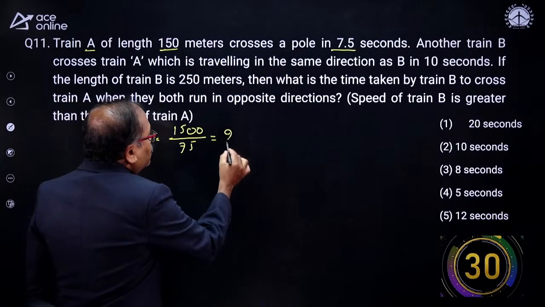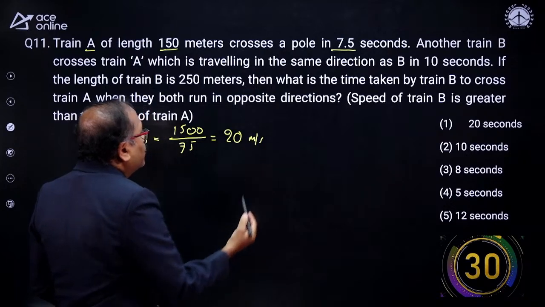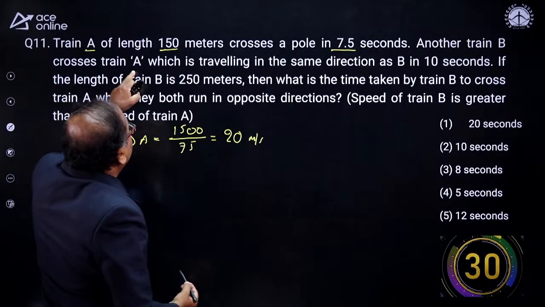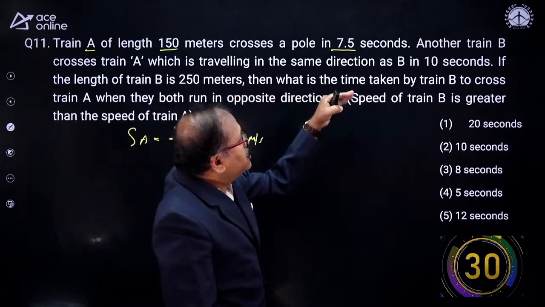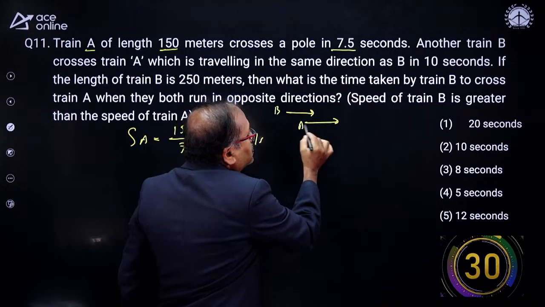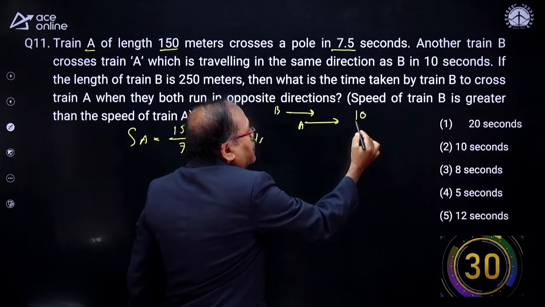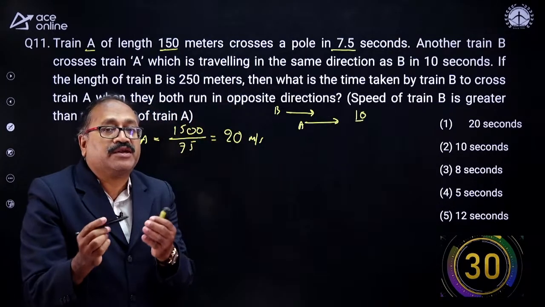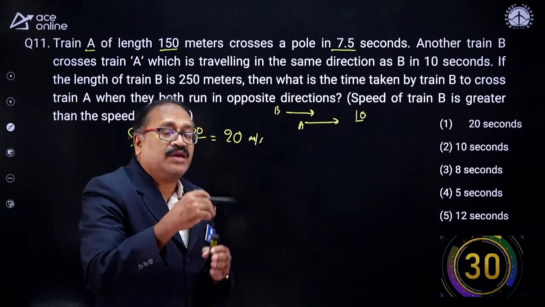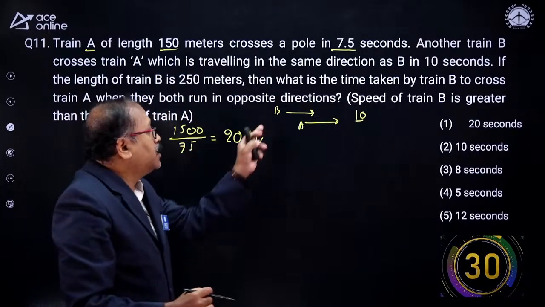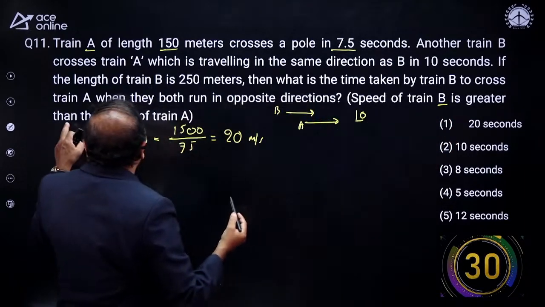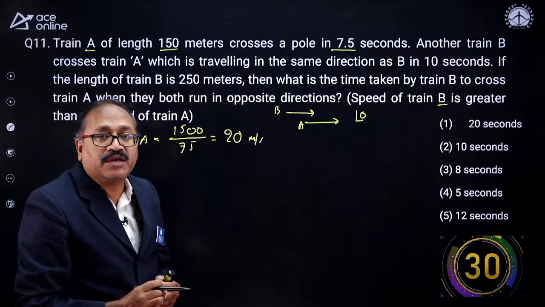So I know that this is 20 meters per second, the speed of A. Next, another train B crosses train A, which is traveling in the same direction, in 10 seconds. That means the speed of B must be greater than the speed of A. Then only B can cross A, or A will cross B if the speed of A is greater than B. Here it is said B crosses A, and we have a note that the speed of train B is greater than the speed of train A.